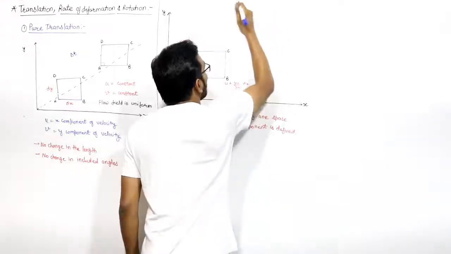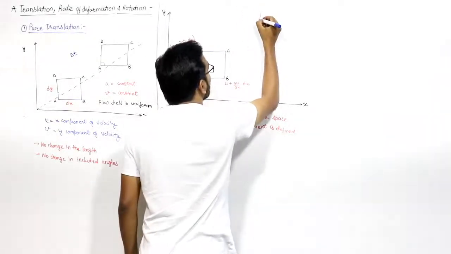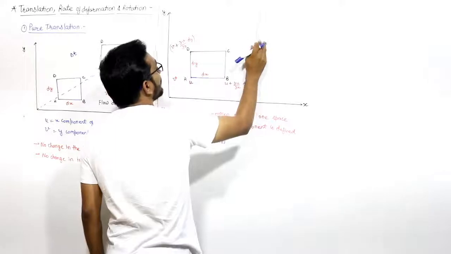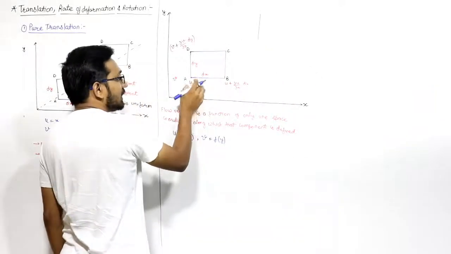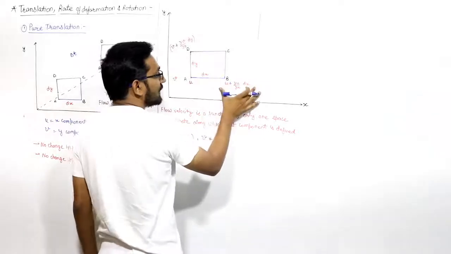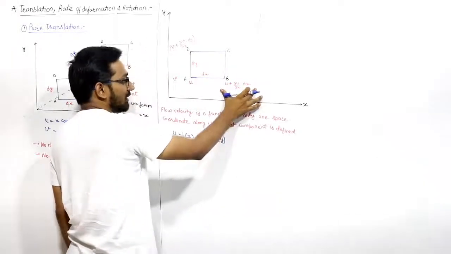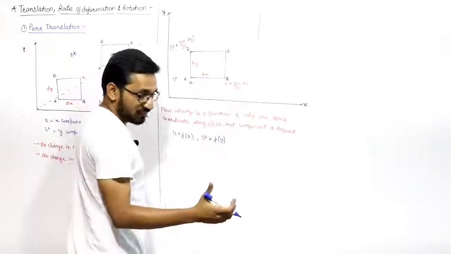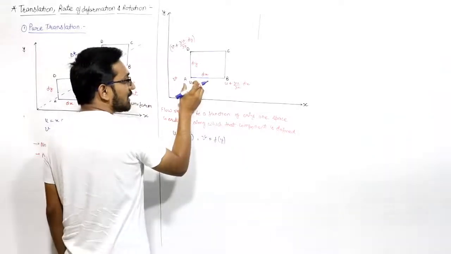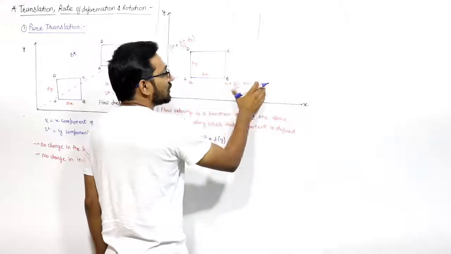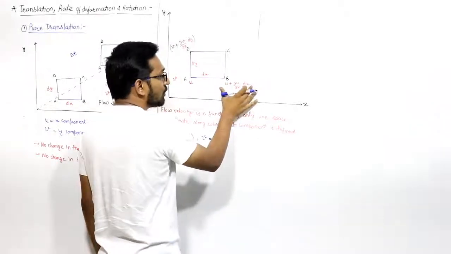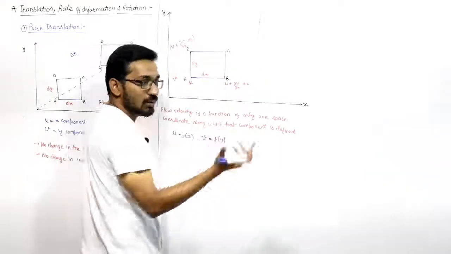In the time delta t, this particle will reach here. And you can appreciate one thing very clear, that if the velocity of this particle is u, the velocity of this B particle is more. So in the time delta t, if you talk about the distance traveled, then this particle is traveling the distance u into dt, and this particle will travel the distance, this velocity, into time. As this velocity is more, so the distance traveled by this point B will be more.